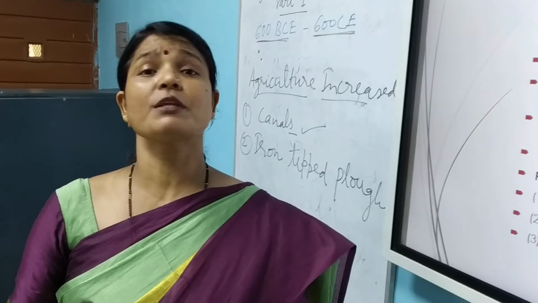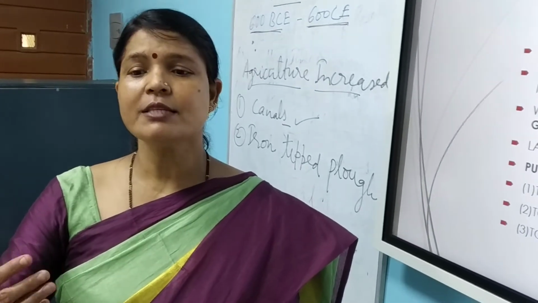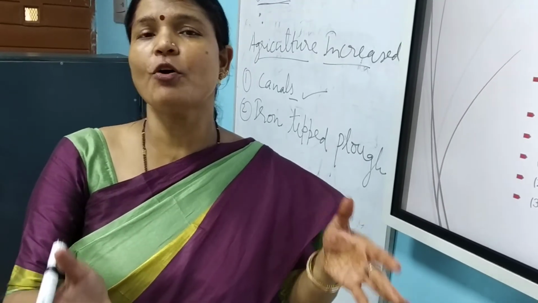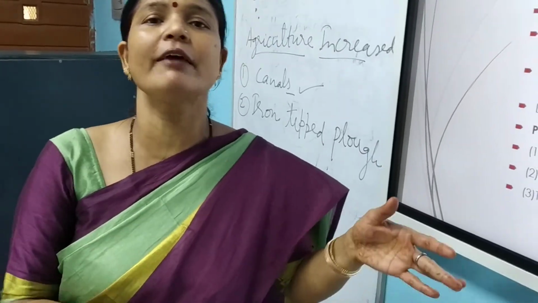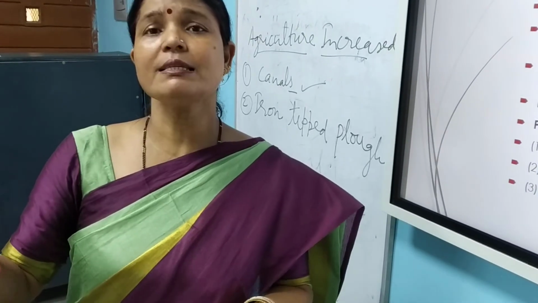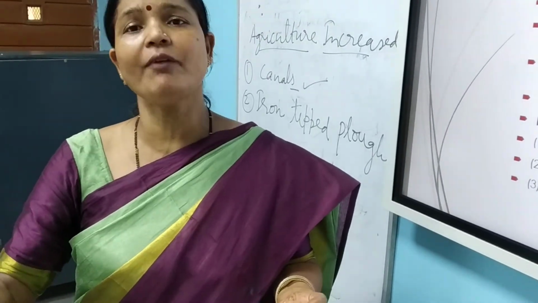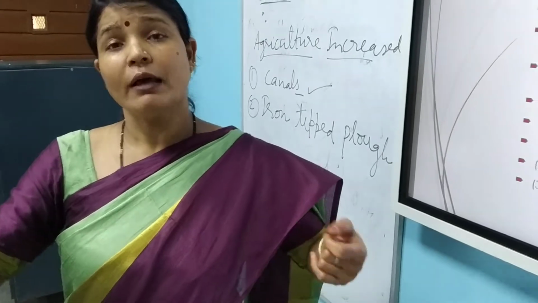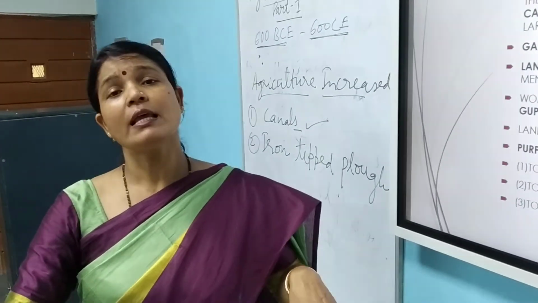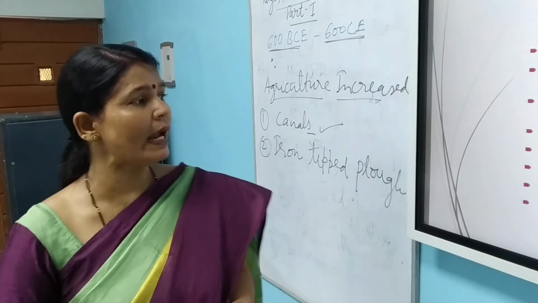Then some votive inscriptions are also there. Votive means some donations were given. The votive inscriptions give information about the donations given by the people, especially by the rulers. And generally, such activities were engraved on stones or metal, because the ruler wanted others to know about his achievements and the good work he had done.